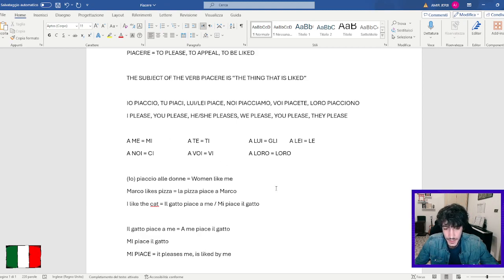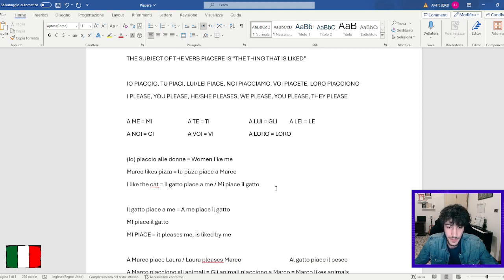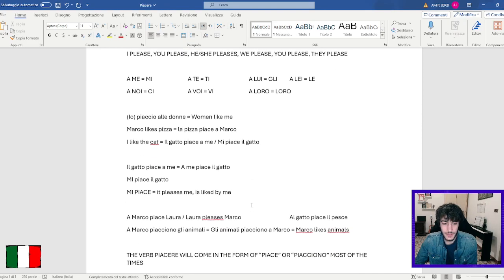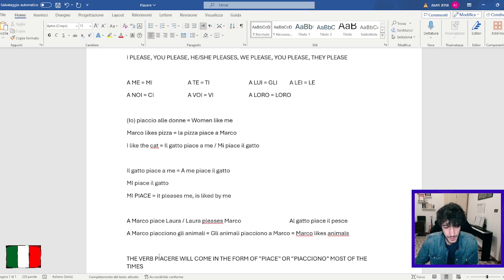So this might sound counterintuitive, and I completely understand that, because in English it works in a different way. This is more complicated for English native speakers, and it's also confusing. But I'm going to tell you this if this helps.